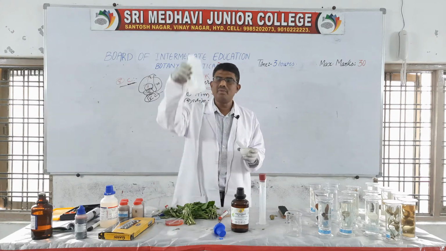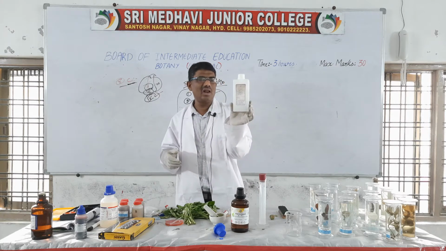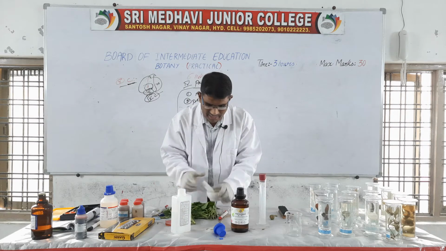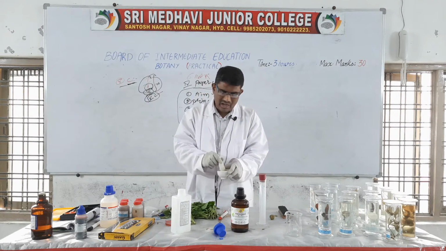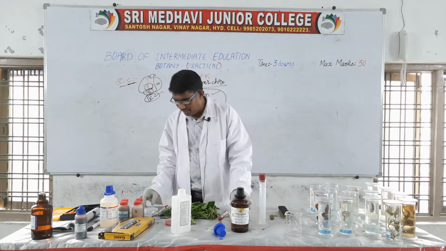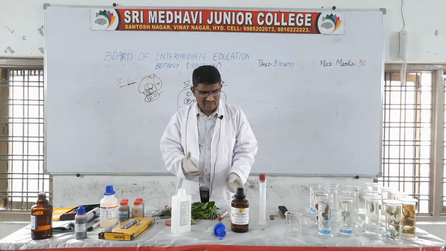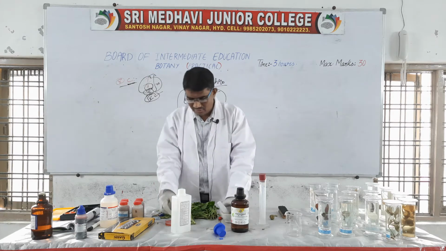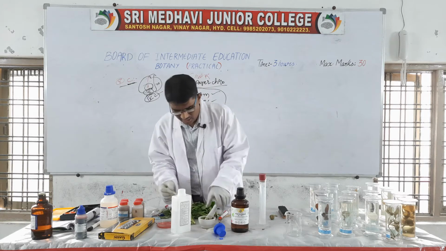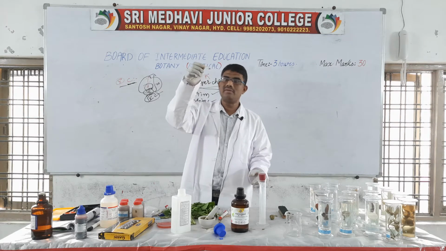While grinding, add 5 ml of alcohol, either ethanol or methanol. After grinding, we filter it with filter paper and a funnel. After filtration, you have to take 1 or 2 drops with the dropper.